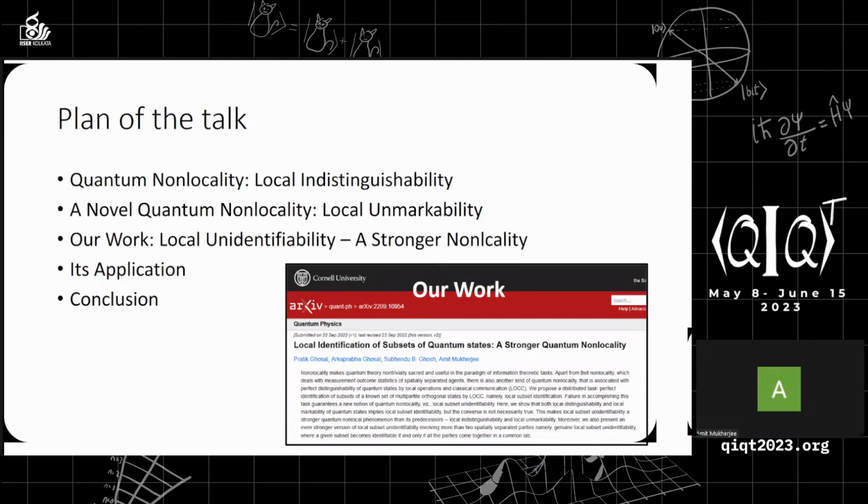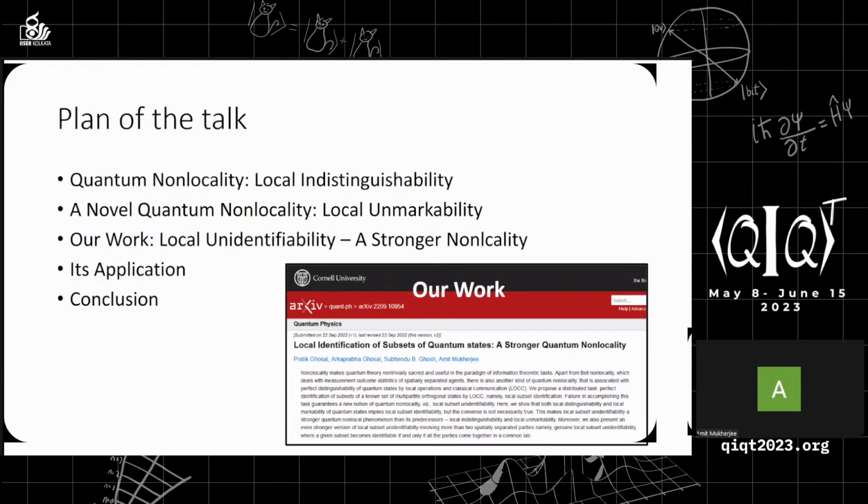I did this work with 3 of our collaborators. Pratik Ghoshal is a PhD student at Bose Institute. Orthogonal Ghoshal is now doing his postdoc at IMSC. He will be obtaining his PhD degree very soon. And Shumendu Ghosh is a PhD student at ISI Kolkata.